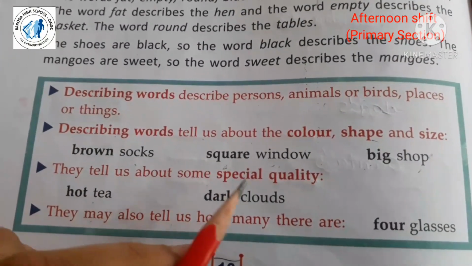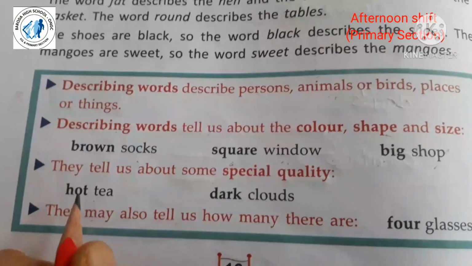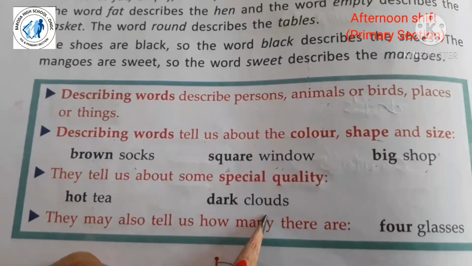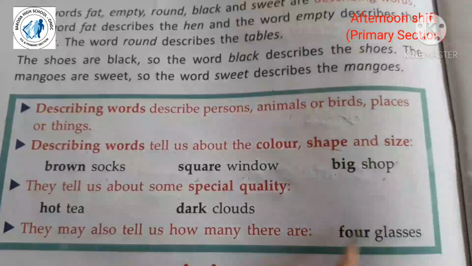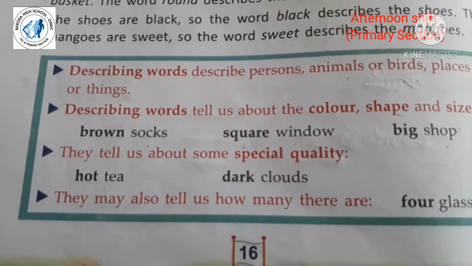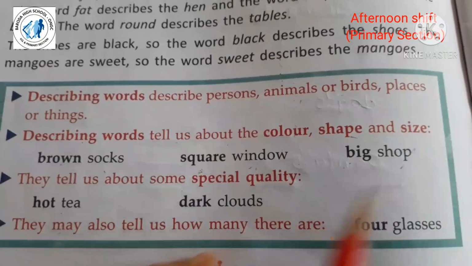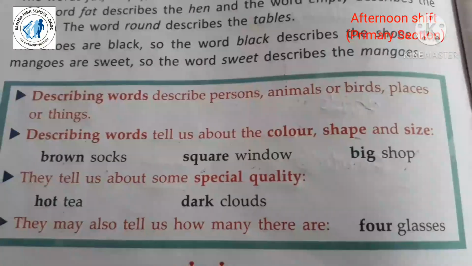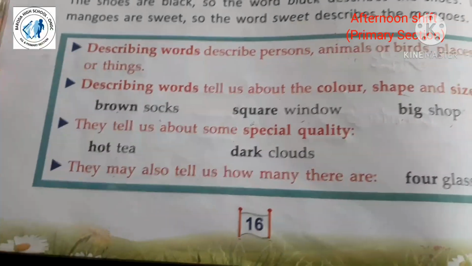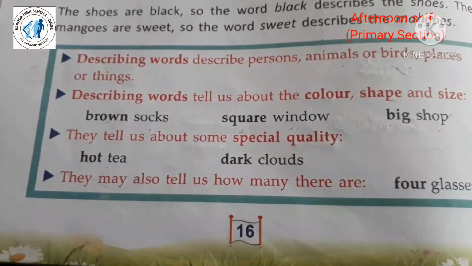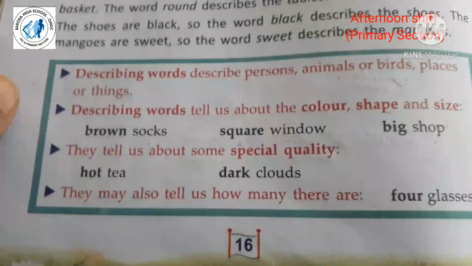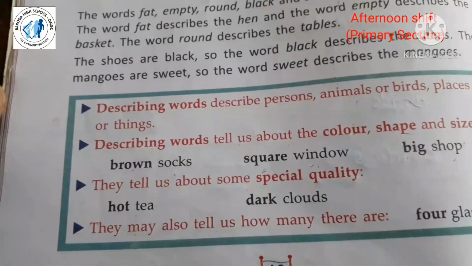They tell us about some special quality also. For example, hot tea, dark clouds. They may also tell us how many there are. It means number. Four glasses. So here we know how many glasses there are. It comes before the noun. See, describing words come before the noun. And these describing words tell us about the special quality of that person, place, animal or thing. And describing words are also known as adjectives.